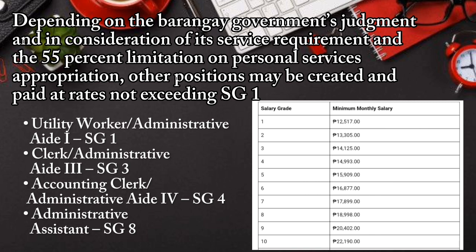So, depende sa barangay government judgment ug ang i-consider sa service requirement. Ang ubang posisyon kay bayaran sa rate nga dili mobaba sa salary grade 1. So, utility worker, administrative aide, first is salary grade 1. Clerk, administrative aide, third is salary grade 3. Accounting clerk, administrative aide, fourth, salary grade number 4.